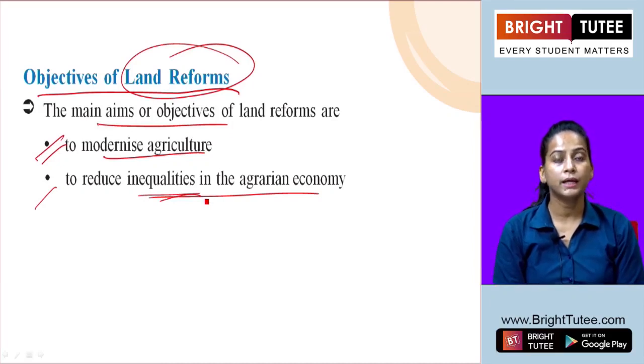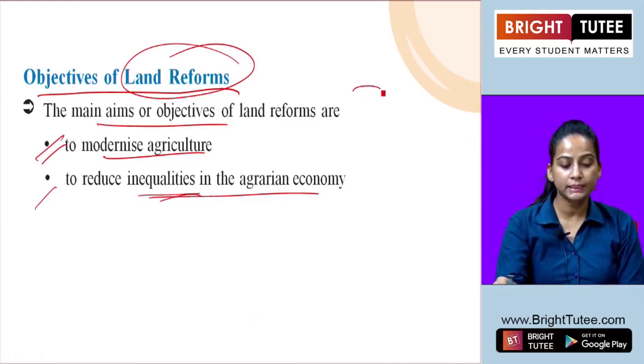There was inequality in land distribution. Some people were having very large land. On the other side, there were many poor farmers or peasants who were landless, or through the different systems or policies, their land was taken by zamindars or the landlords.